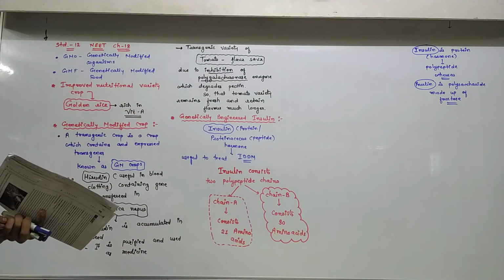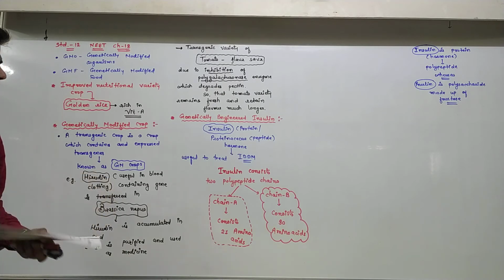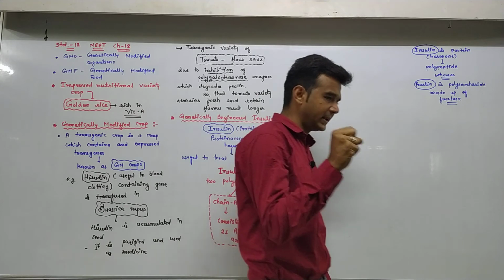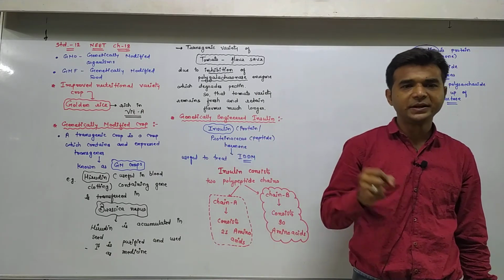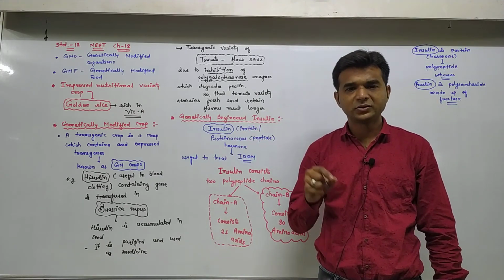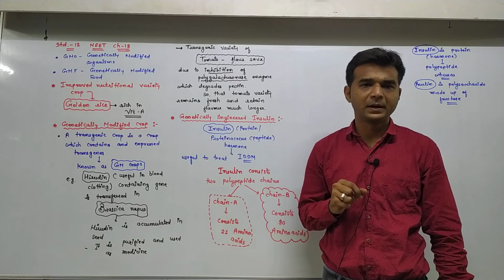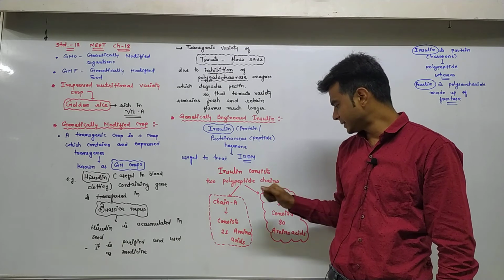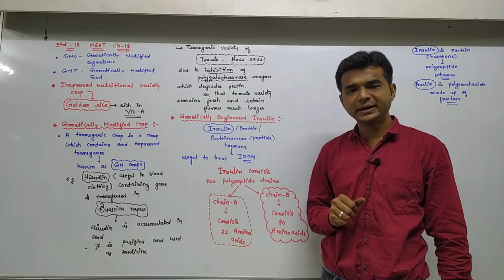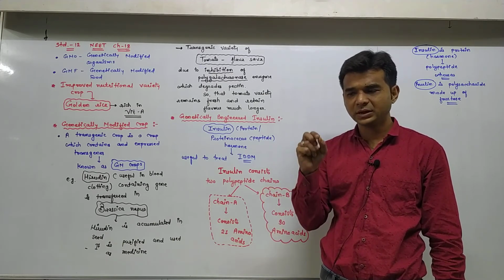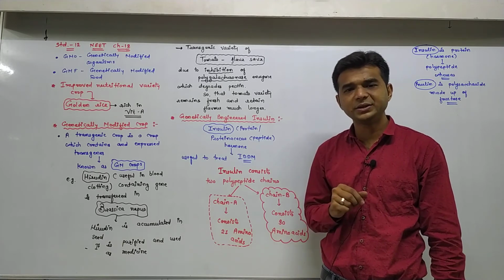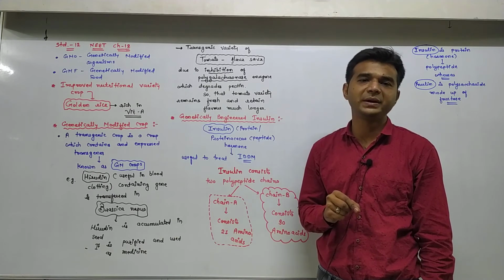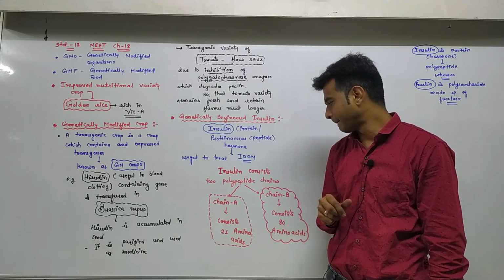Actually here we have taken this topic in detail, that we isolated the foreign DNA which contains the gene for formation of chain A of the insulin, as well as another foreign DNA which forms chain B of that insulin. Then this is introduced into the plasmid of the E. coli bacteria.